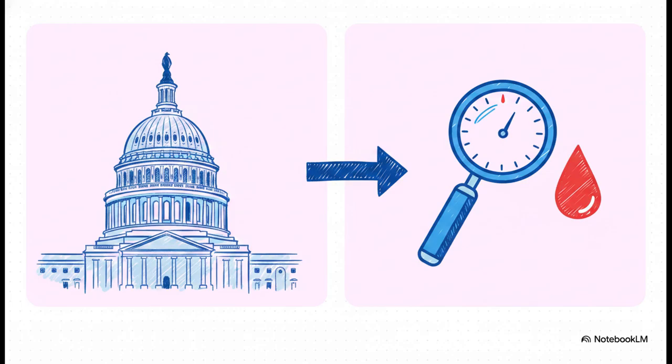Now, let's look at how the state translates federal directives into localized action. The CMS program has a broad strategic goal to make rural America healthy again. Ohio, however, differentiates its implementation by setting very specific, measurable clinical targets through its Healthier Ohio Chronic Disease Track 1 initiative. So rather than just a generalized health campaign, Ohio's mandate requires participating subrecipients to actively reduce patient A1C levels by 10% and properly manage systolic blood pressure for patients diagnosed with hypertension. The federal goal is broad, but the state execution is strictly metric-driven.